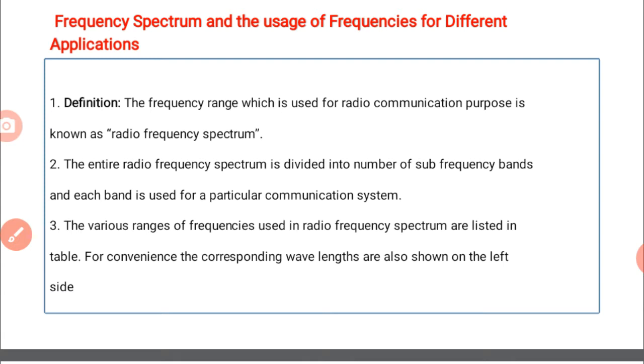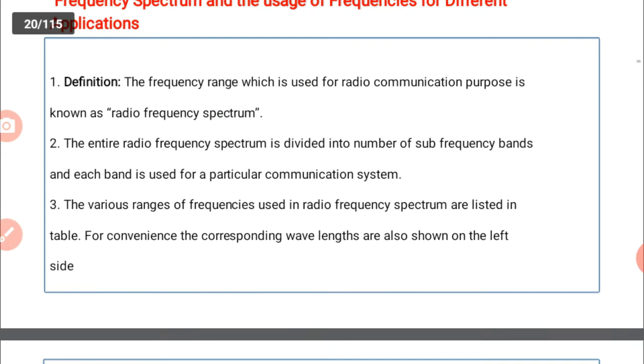The frequency range which is used for radio communication is called the radio frequency spectrum. This radio frequency spectrum is divided into sub frequency bands, and each frequency band is allotted for a particular communication system. Look at the table.